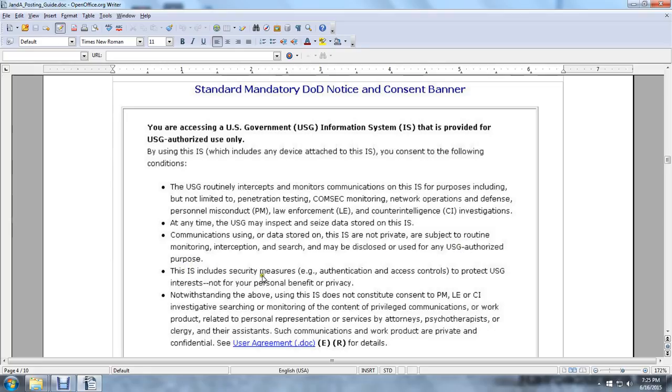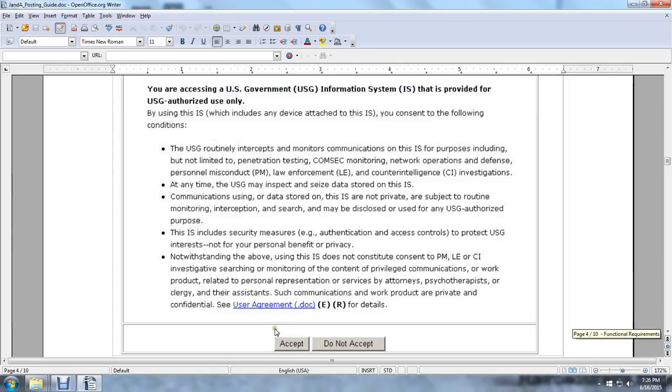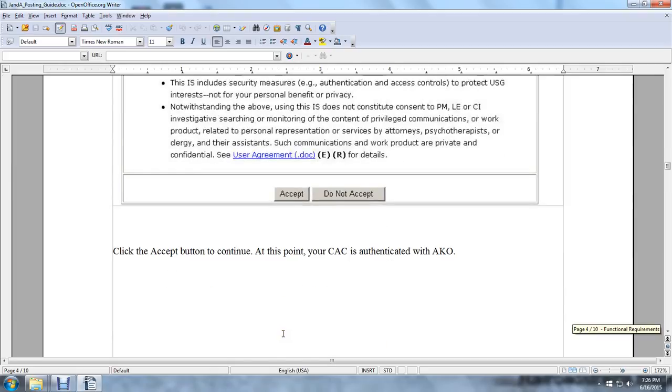The information system includes security measures, such as authentication and access controls, to protect U.S. government interests, not for your personal benefit or privacy. Notwithstanding the above, using the information system does not constitute consent to PM, LE, or CI investigative searching or monitoring of the content of privileged communications or work product related to personal representation services by attorneys, psychotherapists, or clergy, and their assistants. Such communications and work product are private and confidential. See user agreement for details. Accept or deny. Please click the accept button to continue.